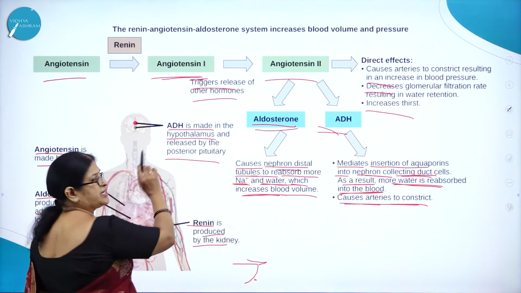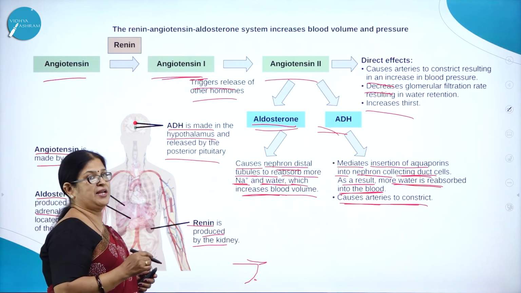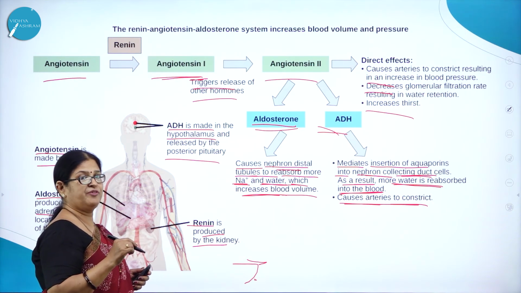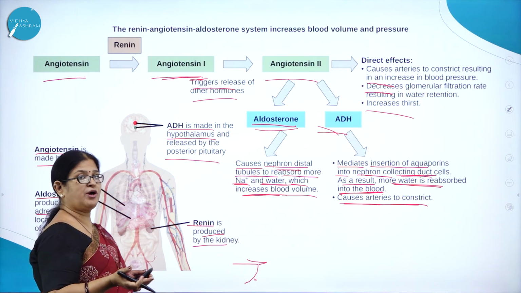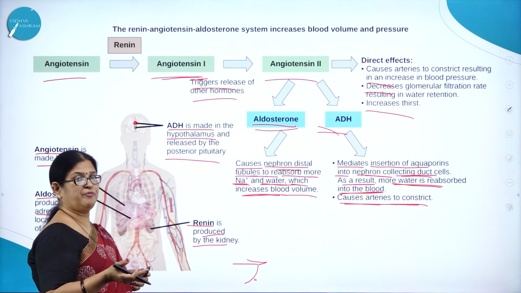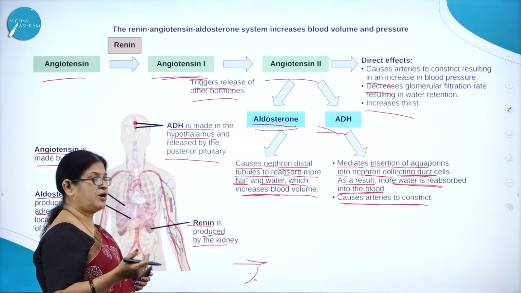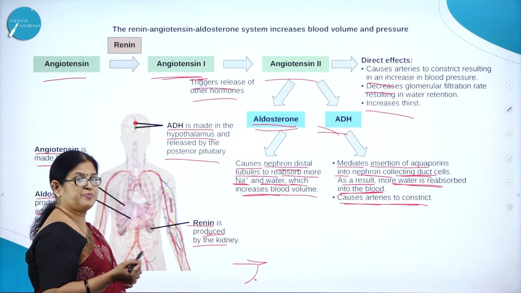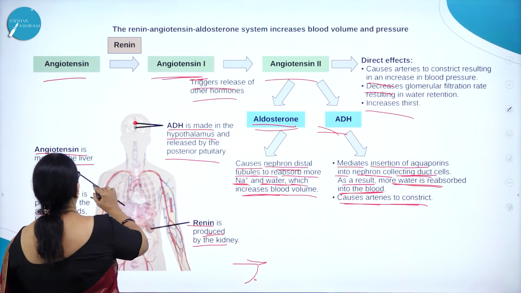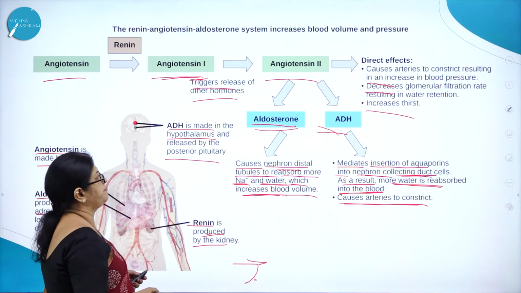Here you can see ADH is made by the hypothalamus but received by the posterior lobe of the pituitary, and it is released by the neurohypophysis, or the posterior lobe of the pituitary. Hence, it is called a neurohormone. Renin is produced by the kidney. Aldosterone is produced by the adrenal gland. Angiotensin is made by the liver.